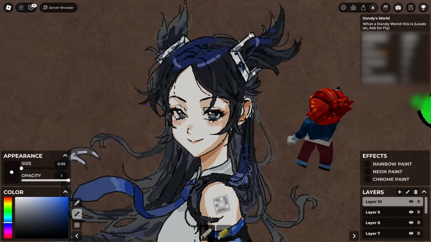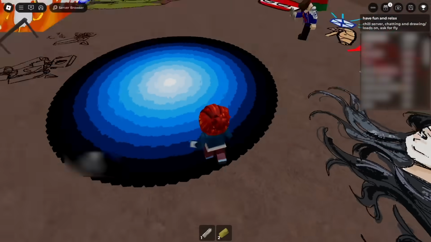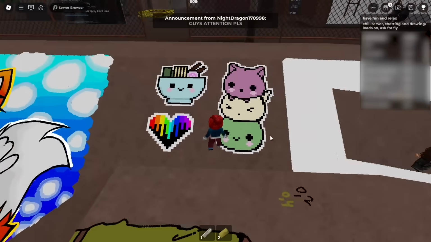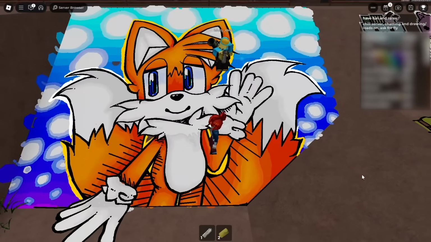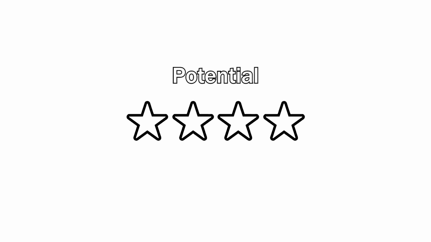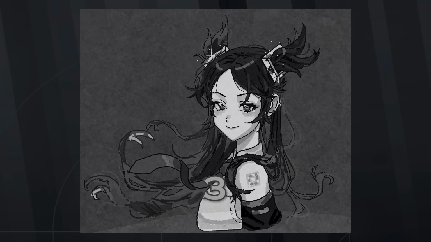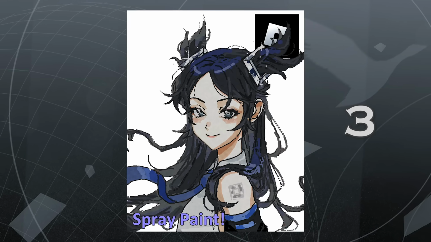You don't get many tools, but just being able to walk around and look at other people's art can be inspiring? Am I perhaps taking this Roblox drawing experience too seriously? I am not gonna answer that. You will enjoy my Roblox Miku and love her. 1 out of 4. Roblox gets a score of 3.